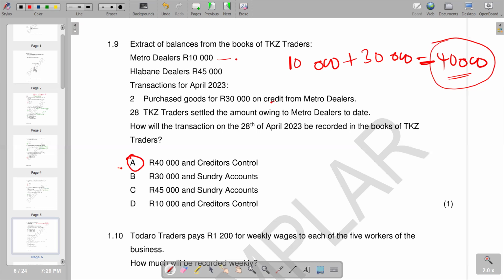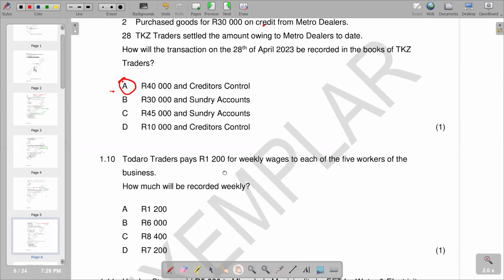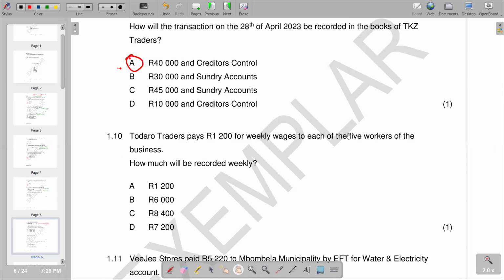Then we go to 1.10. 1.10: Todaro traders pays 1,200 for weekly wages to each of the 5 workers of the business. How much will be recorded weekly? Very simple. We have 1,200 weekly for each worker. Then we've got 5 workers now. How much will be recorded? So obviously, we need to multiply there by 5. Get your 6,000. So we have our 6,000 that we have.